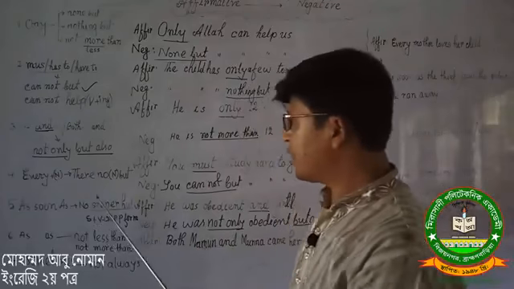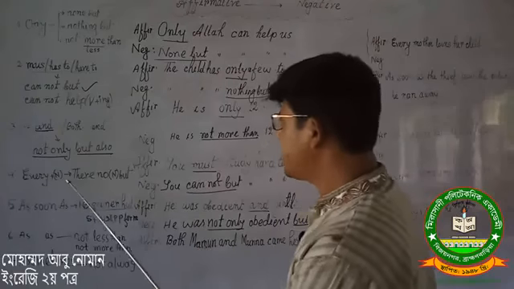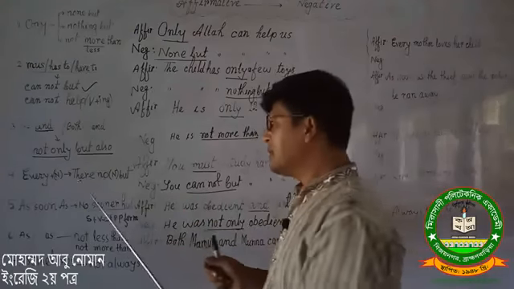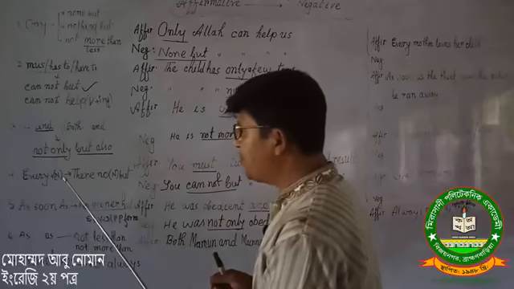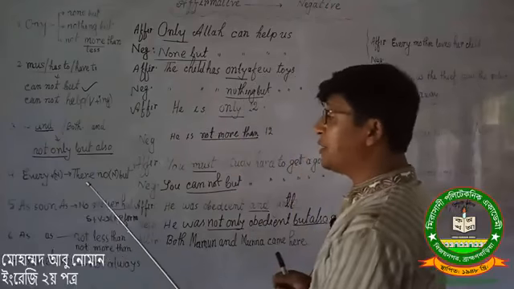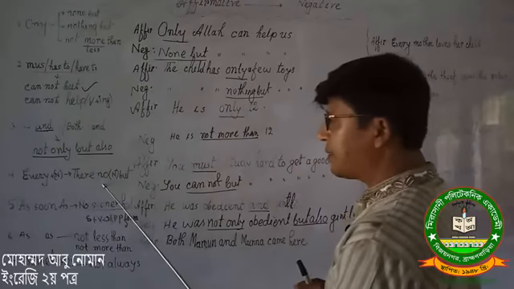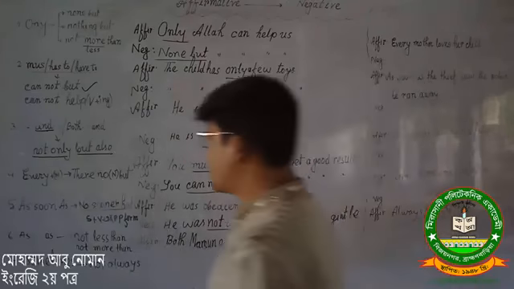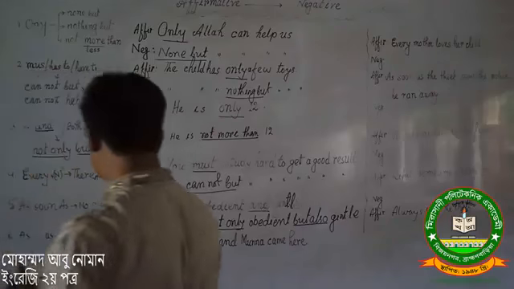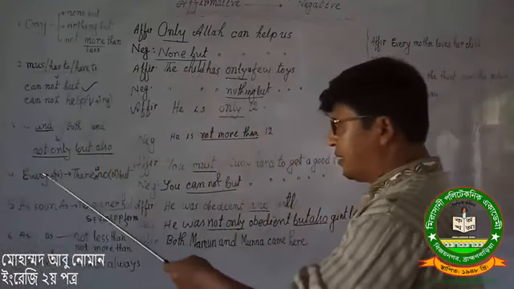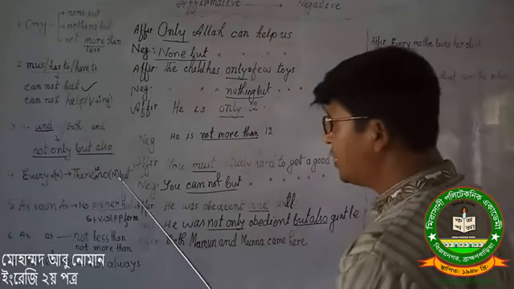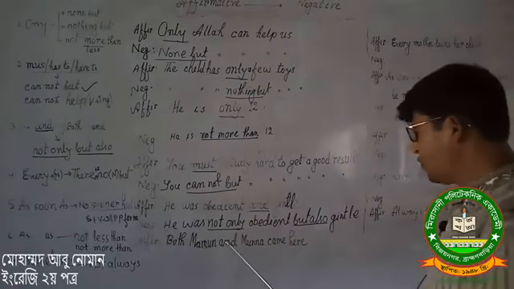Here is another rule I have written: every plus noun. If you found a sentence where you have found every before the noun, instead of every you may use there is no. Without an auxiliary verb we do not use no. Instead of every we will use there is no, then we will write the noun and verb.